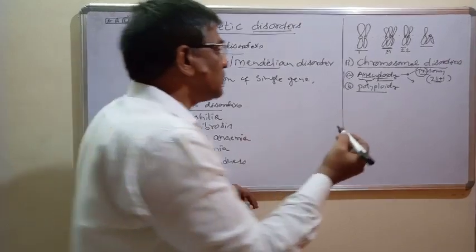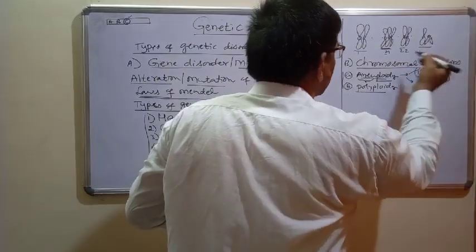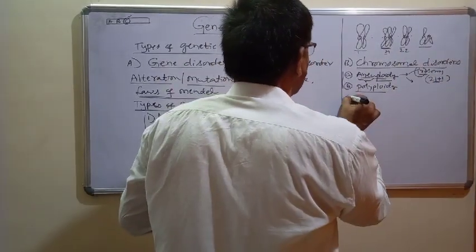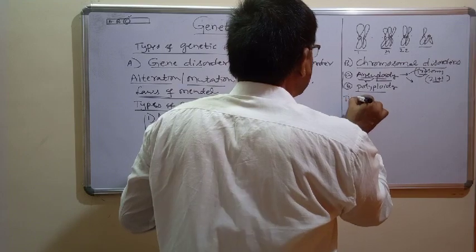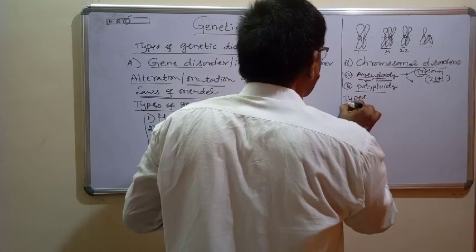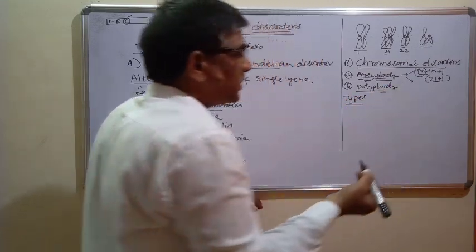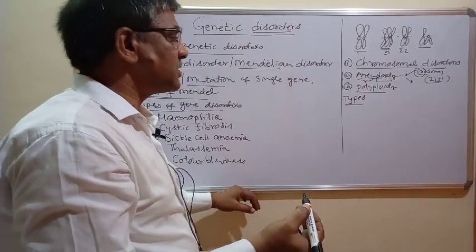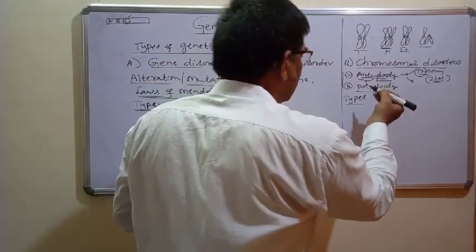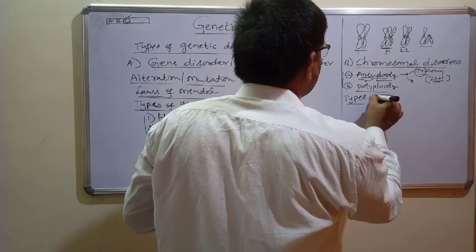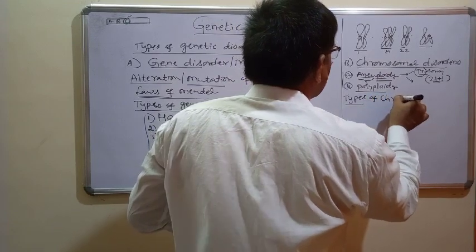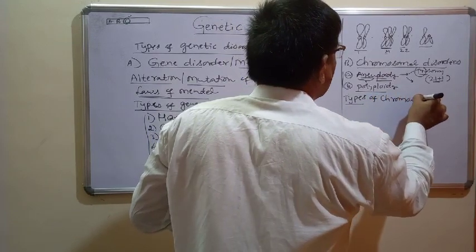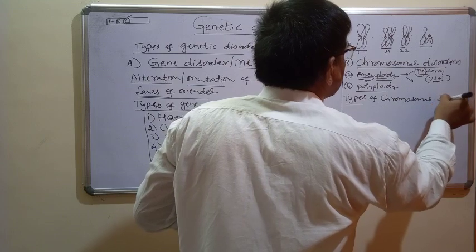These changes in chromosome number cause disorders, which are called chromosomal disorders. Because of this addition or deletion of chromosomes, the individual suffers from certain disorders. Now you should understand what those chromosomal disorders are, the types of chromosomal disorders.